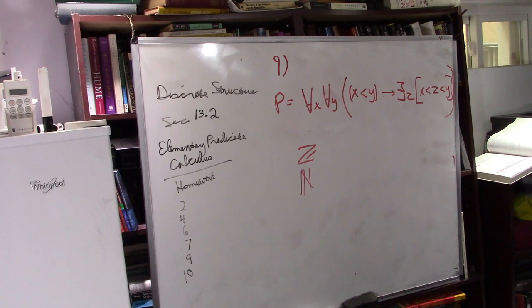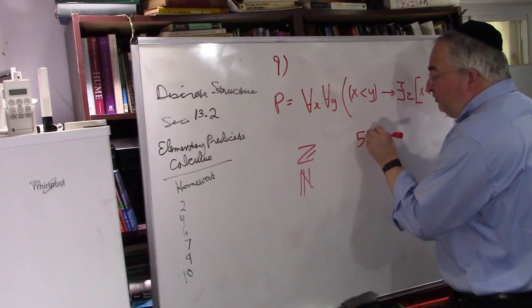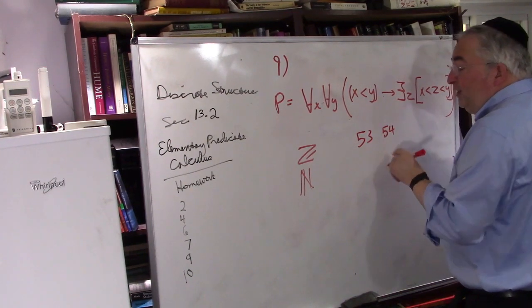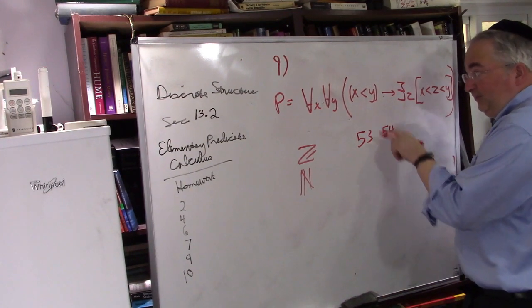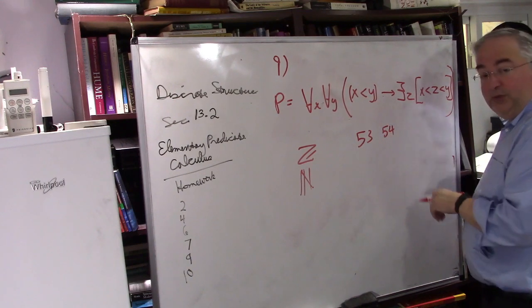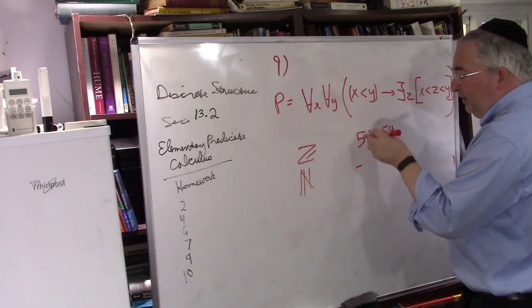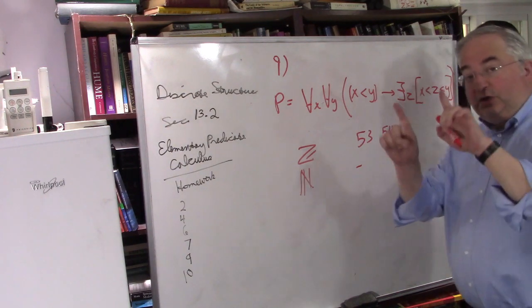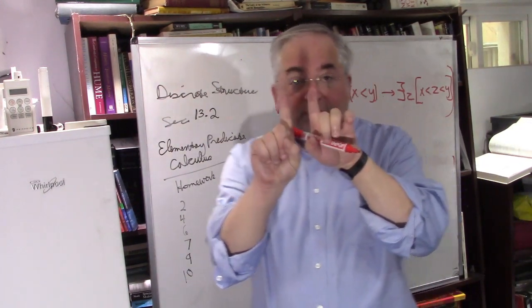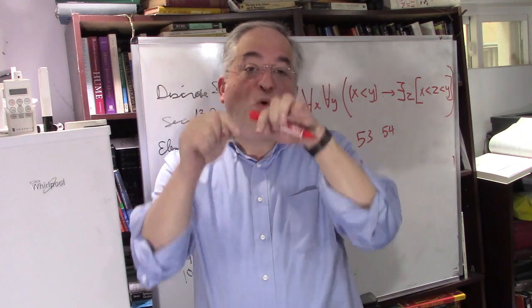Why? Because it could be that there's like 1 and 2. Right, 1 and 2. Or how about this? 53 and 54. 53 is less than 54, but there's nothing in between. Okay? And even negative numbers too. So there could be two whole numbers, one next to each other. There's no whole number in between.